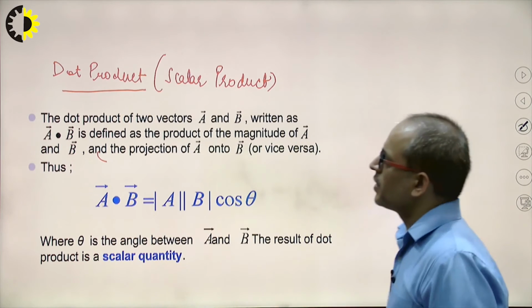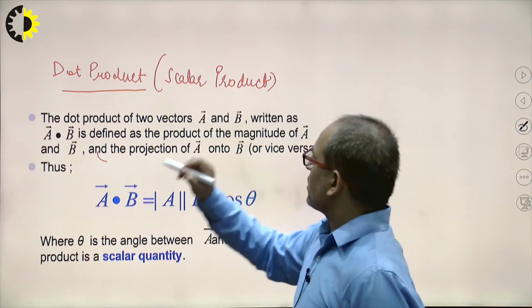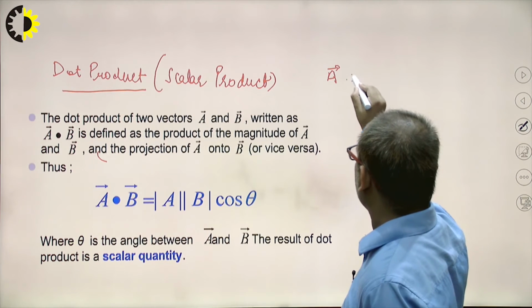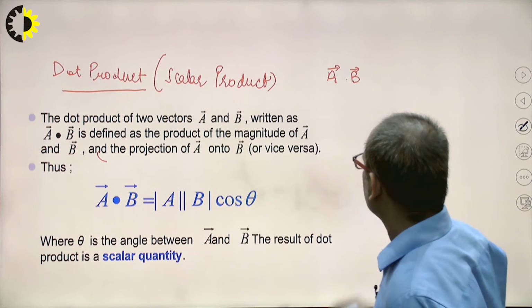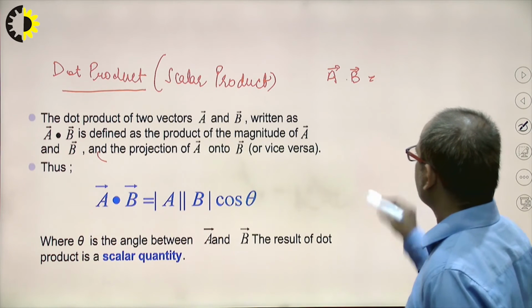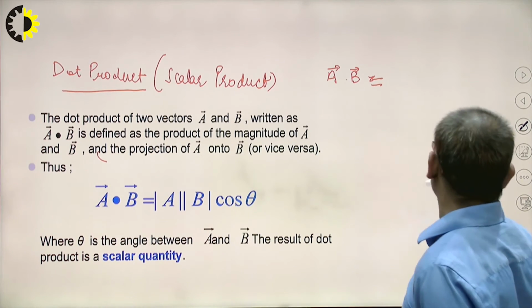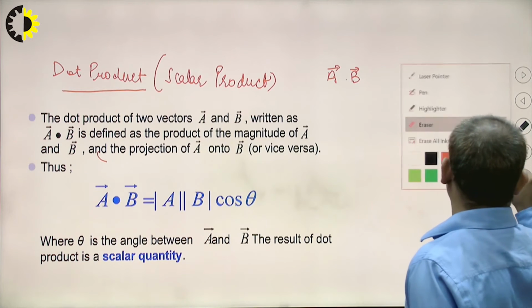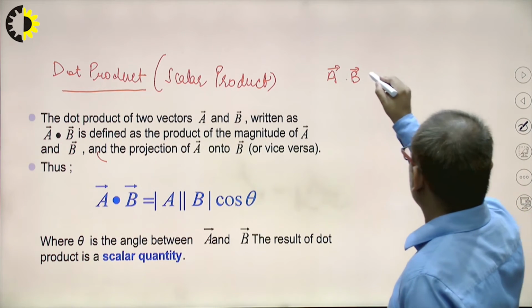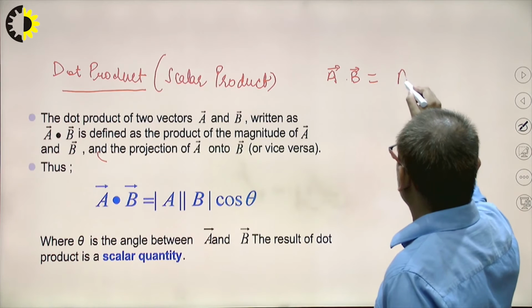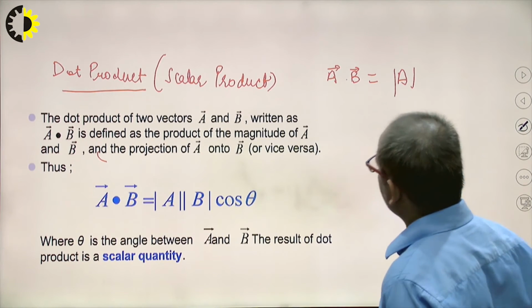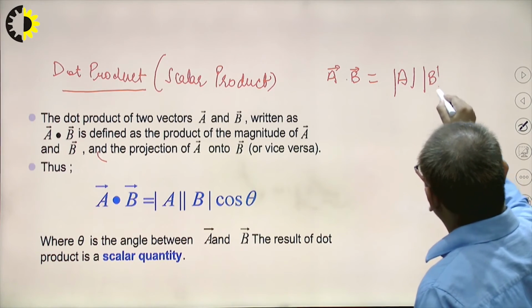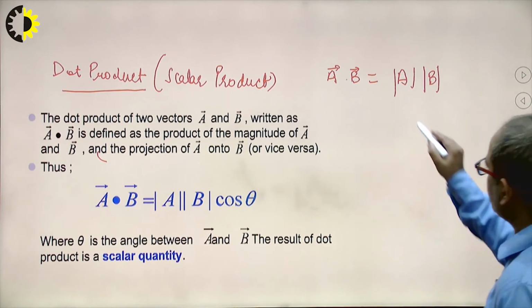In this dot product, A vector dot B vector is equal to the magnitude of A vector multiplied by the magnitude of B vector. This represents what?